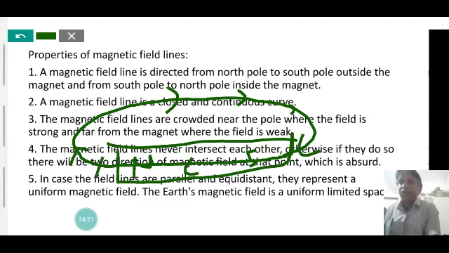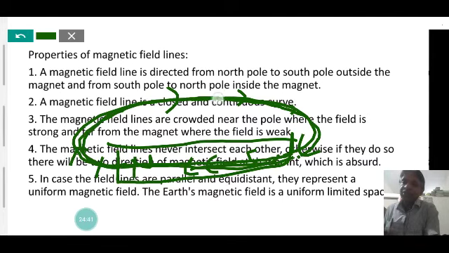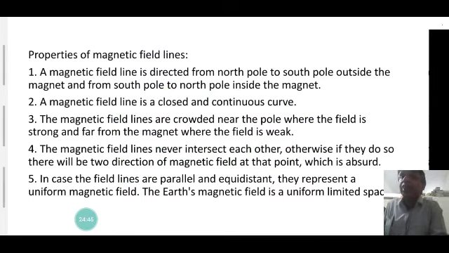So the magnetic field line is a continuous closed curve. It is not a broken curve. It starts from the north pole, goes around the magnet to the south pole where it merges into the magnet, and in the magnet the direction of the field is from south pole to north pole. So we can say the magnetic field line is a closed curve. The magnetic field is directed from the north pole to the south pole outside the magnet, and from the south pole to the north pole inside the magnet. Clear?